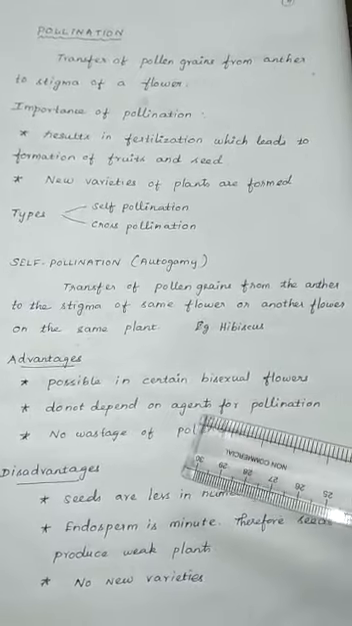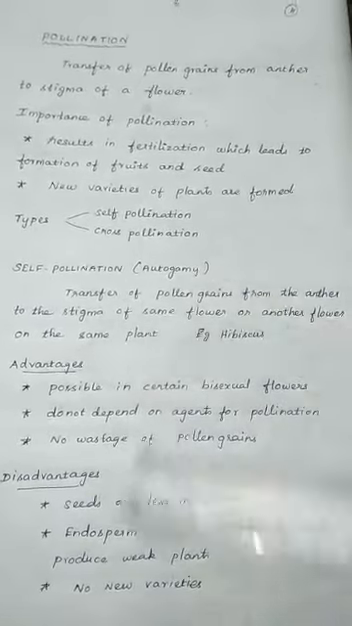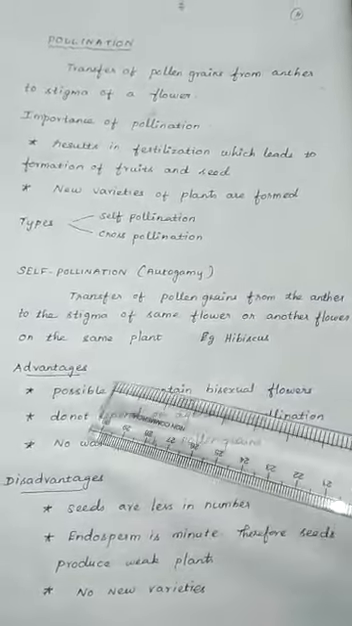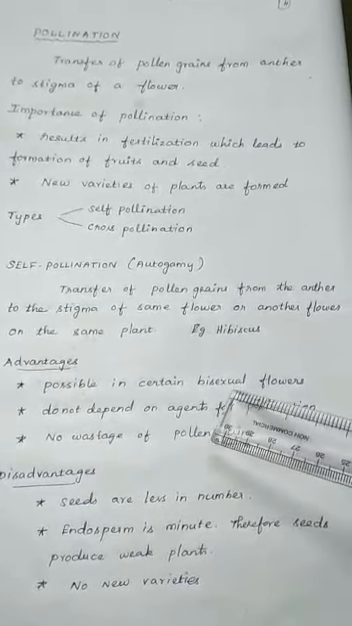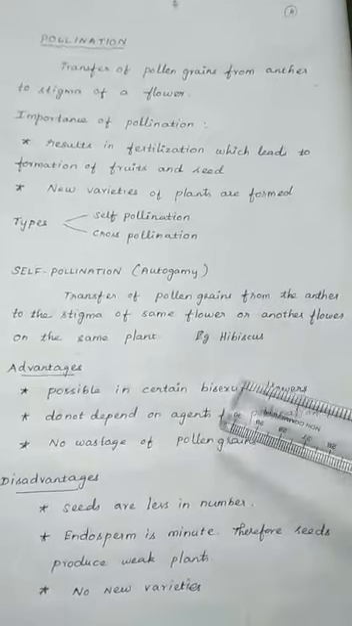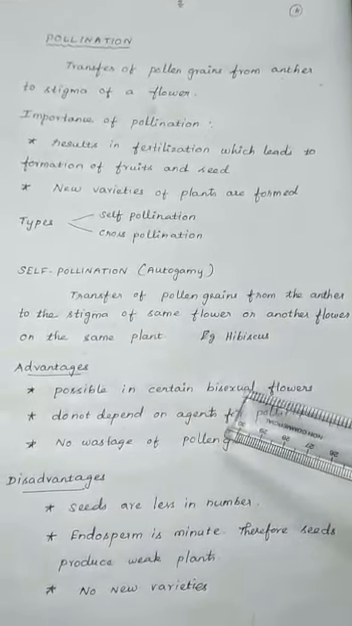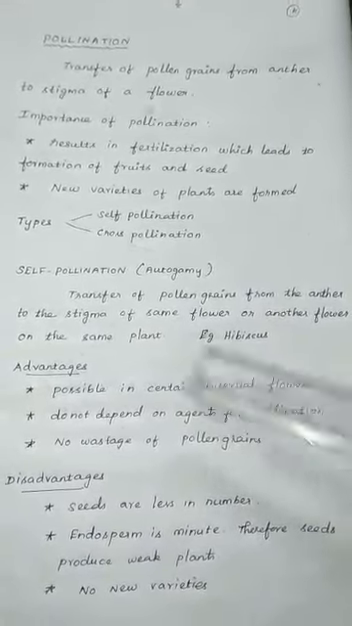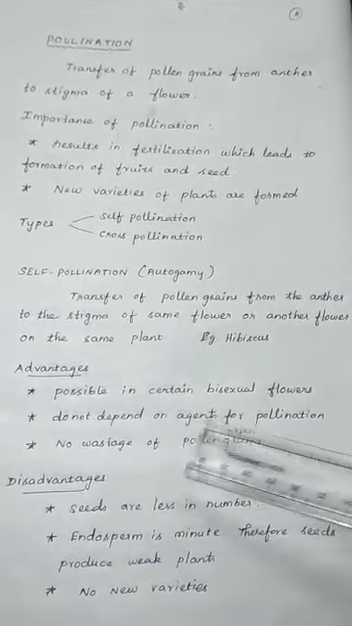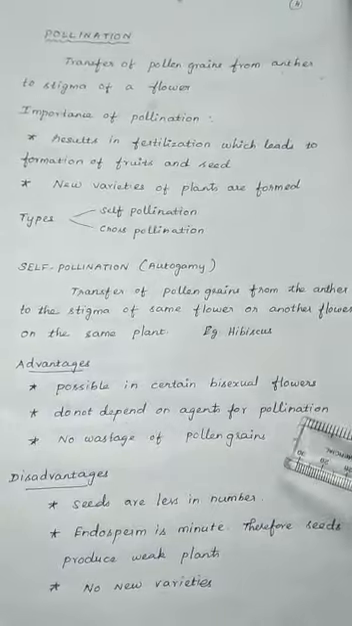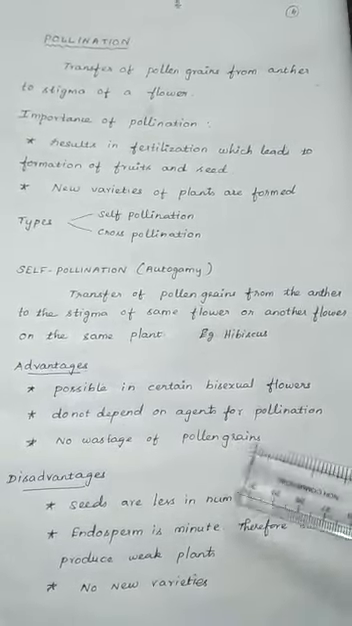Here, what are the advantages and disadvantages of self-pollination? Advantages: it is possible in certain bisexual flowers, because bisexual flowers consist of both androecium and gynoecium in the same flower. So definitely there is a chance of self-pollination. No need to depend on agents of pollination, and no wastage of pollen grains.